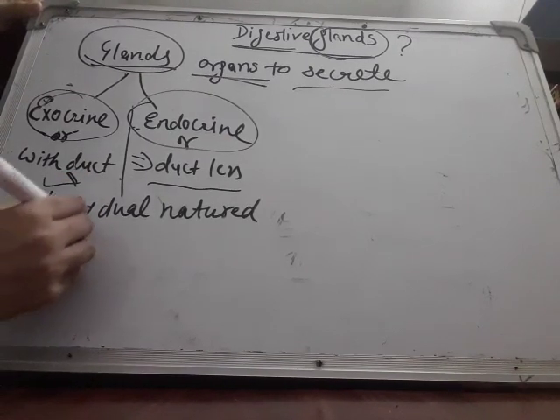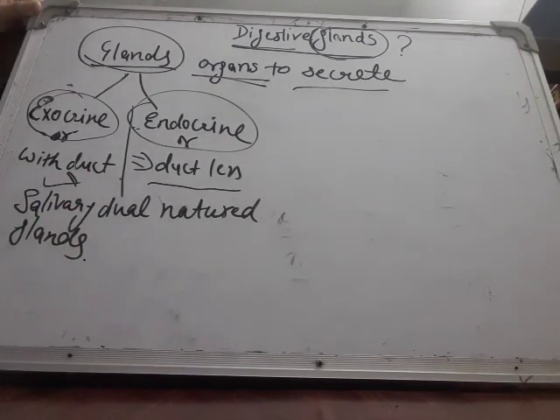Salivary glands are found in the mouth and they secrete saliva, and saliva is needed in the mouth only. So what is the target of salivary glands? The mouth. They release their secretions into the mouth itself with the help of a duct. That is why salivary glands are known as exocrine glands.